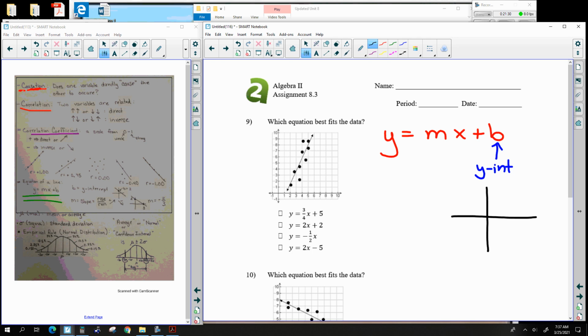Technically, if I draw some random line on here, the y-intercept is where it crosses the y-axis, the up and down axis. So the y-intercept would be equal to 3 or something like that. Okay, that is what the y-intercept is. Where does it cross the y-axis? That's what the b is at the end.